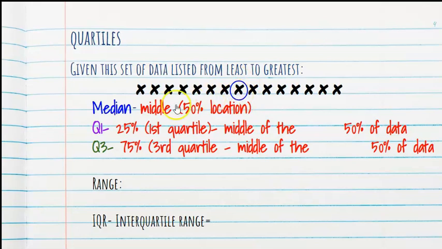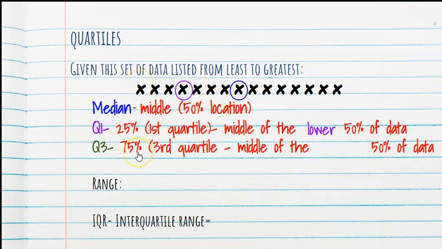Now, Q1 is what we call the 25% location, or the first quartile. Now, if this is the 50% in the middle, 25 is the middle of the lower 50% of the data. So I have 7 down here, so I'm going to find the middle. 1, 2, 3, 4. There it is. This is the middle of the lower 50% of the data.